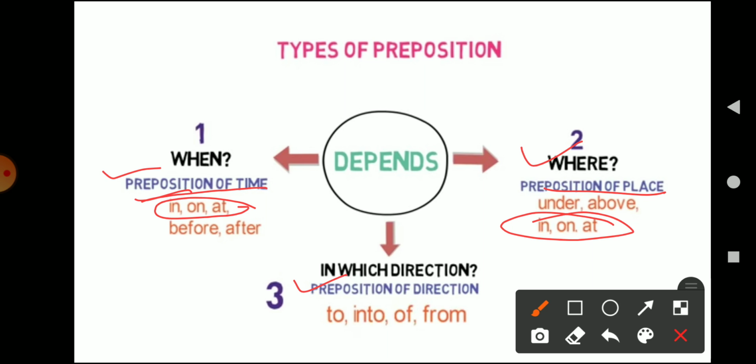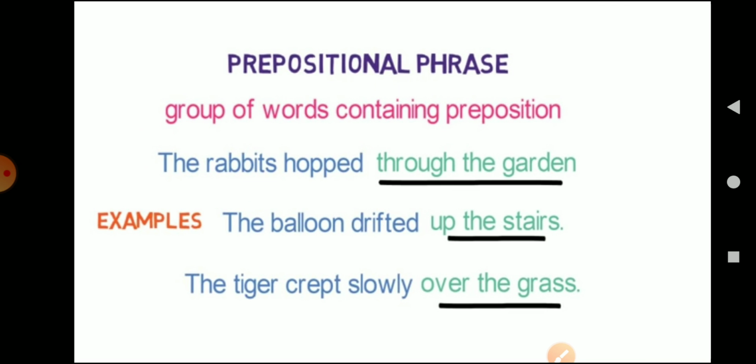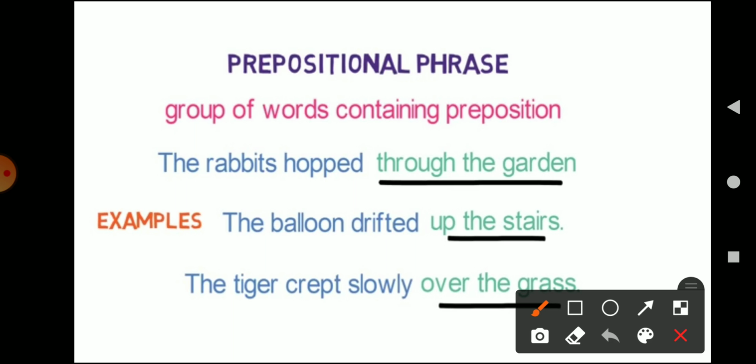Now after all of these three types of preposition, there is one more thing that we have to discuss, that is prepositional phrases. Now what are prepositional phrases, children? Before we discuss prepositional phrases, let us discuss the word phrases. When we started the class, the first topic that we discussed in our English language was sentences, where we discussed what phrases are.